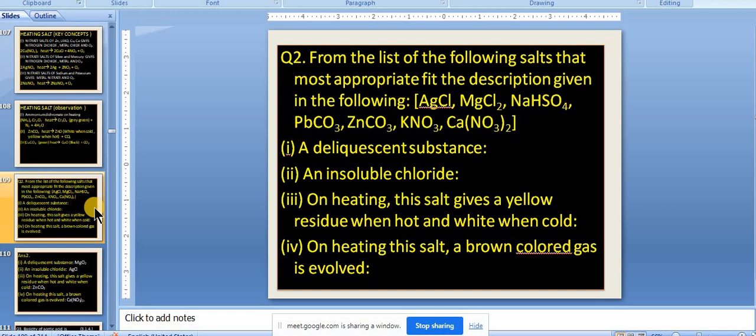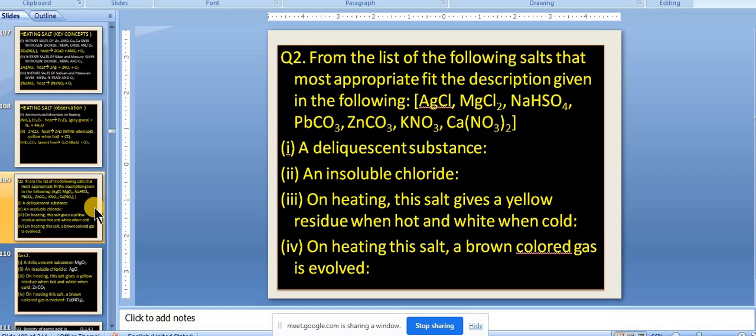You can write in the chat box. MgCl2. MgCl2 is the deliquescent. Okay, fine, very good. What about the insoluble chloride? Which is the insoluble chloride here? MgCl2 is already occupied. Only one is left. That is AgCl.